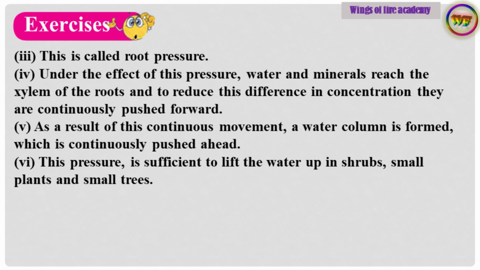Point number 3. This is called root pressure. Point number 4. Under the effect of this pressure, water and minerals reach the xylem of the roots, and to reduce this difference in concentration they are continuously pushed forward. Point number 5. As a result of this continuous movement, a water column is formed, which is continuously pushed ahead. Point number 6. This pressure is sufficient to lift the water up in shrubs, small plants and small trees.